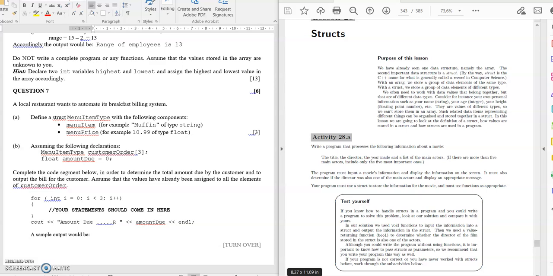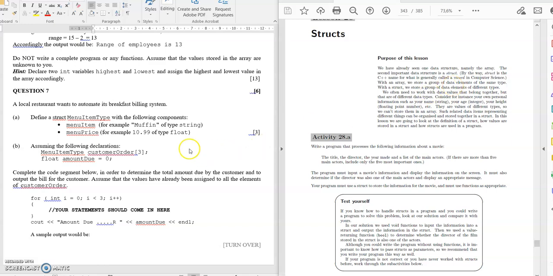Hello, my C++ students. Hot tip for the examination. Structs. This is a nice section. If I was an examiner, I would like to test you on this. Let's look at what the struct is all about. They tell me that a struct is another name for a record. We can store elements of the same type.